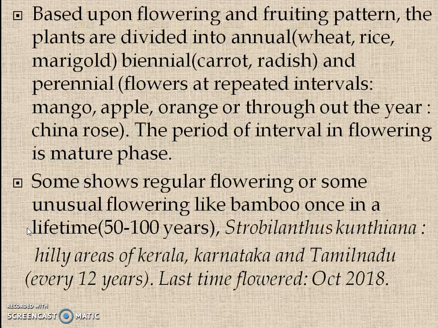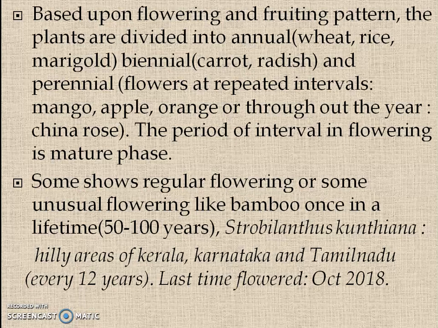Based upon the flowering and fruiting pattern, plants are divided into annual, just like wheat, rice, marigold; biennial, like carrot, radish; and perennial. The period of interval in flowering is the mature phase.